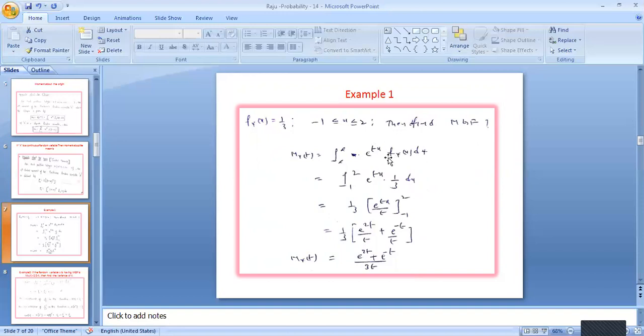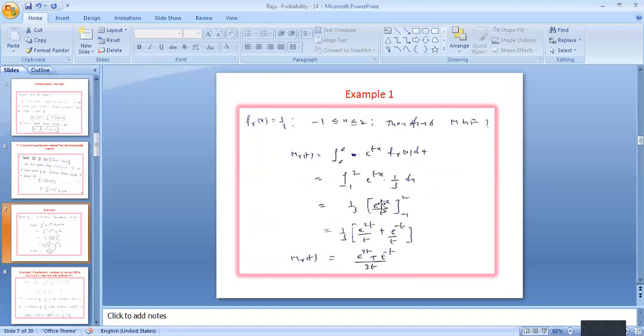So already f_X(x), the density function of the random variable, is given. The limits are -1 to 2, e^(tx) into 1 by 3 dx.